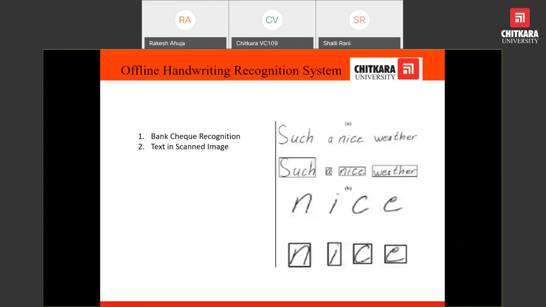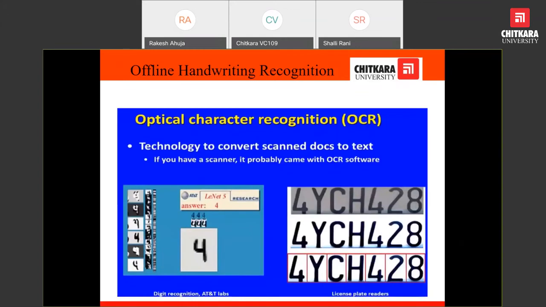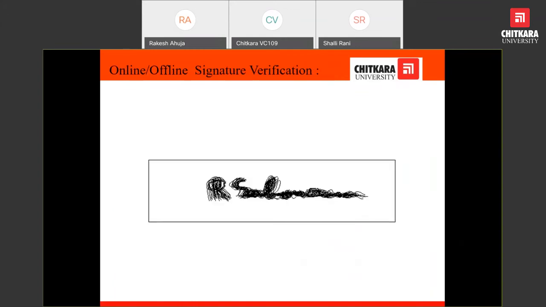So this is the current topic of computer vision. It is analyzing where the date is, where the amount is, what the actual amount is, what the actual date is, and then taking a decision whether this draft value has to be cashed or not. Optical character recognition. This is again an example of offline handwriting. Yes. Another example is online versus offline signature verification.